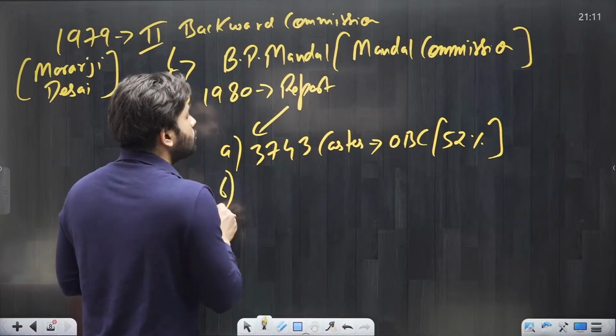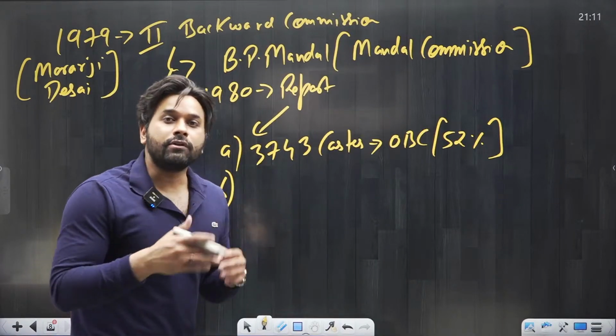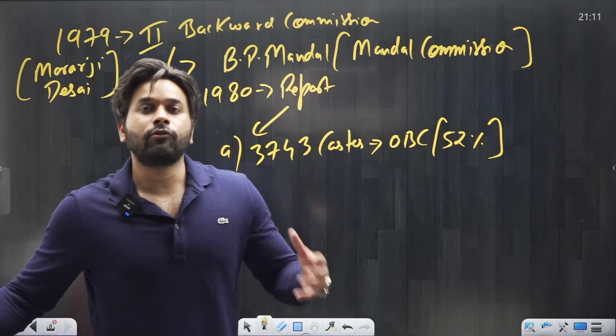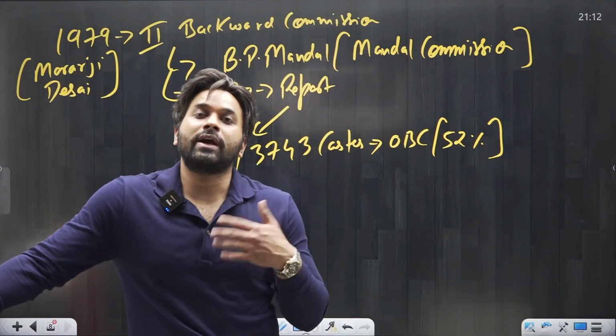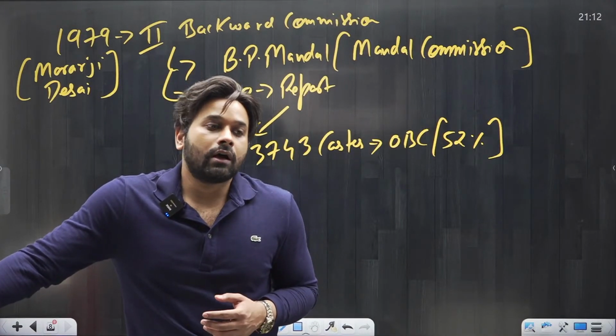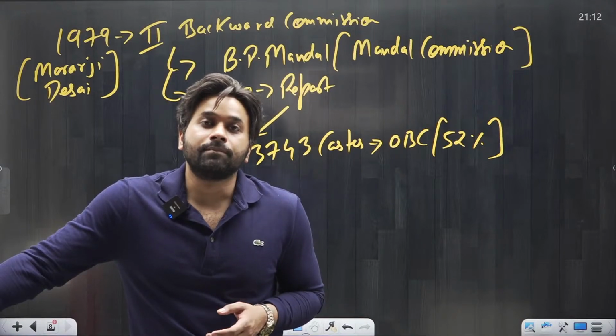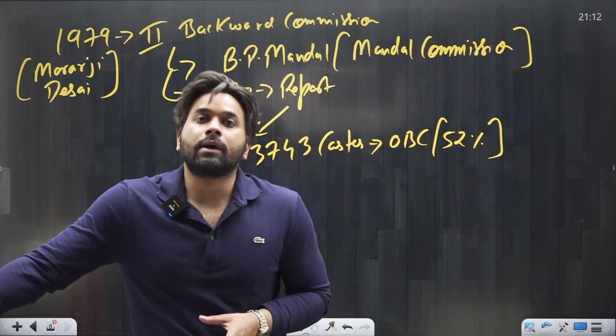So according to Mandal Commission, if we really want to do something for the advancement of OBC, what did Mandal Commission recommend?